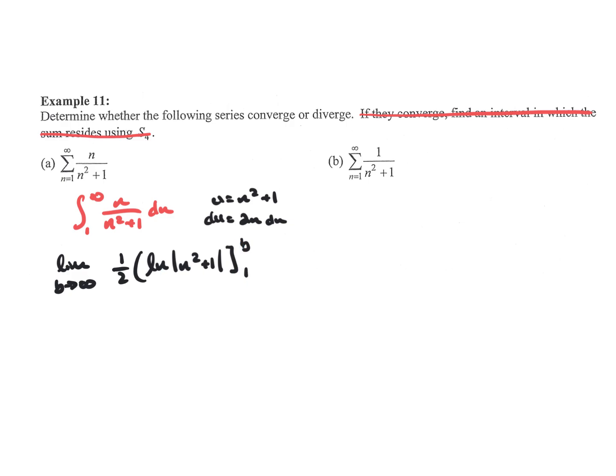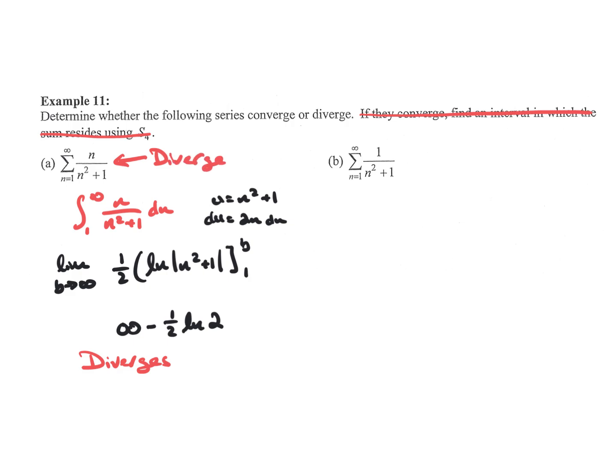Now when we substitute in b, we're really thinking about substituting in infinity. So we have natural log of infinity squared plus 1. Natural log of infinity basically is still infinity. So now we have infinity, and then minus, we now substitute in 1, so now we have 1/2 natural log of 2. However, infinity minus a number is still infinity, so the integral diverges, which means the summation will also diverge.